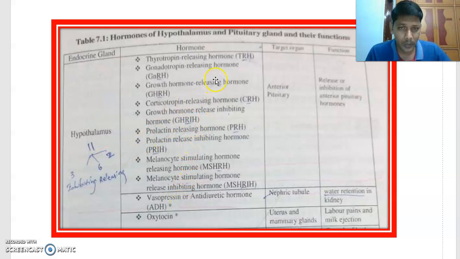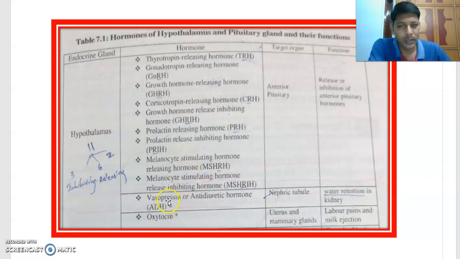What are the inhibiting hormones? Let us see that. Growth hormone release inhibiting hormone, prolactin release inhibiting hormone, melanocyte stimulating hormone release inhibiting hormone. These are the three inhibiting hormones.